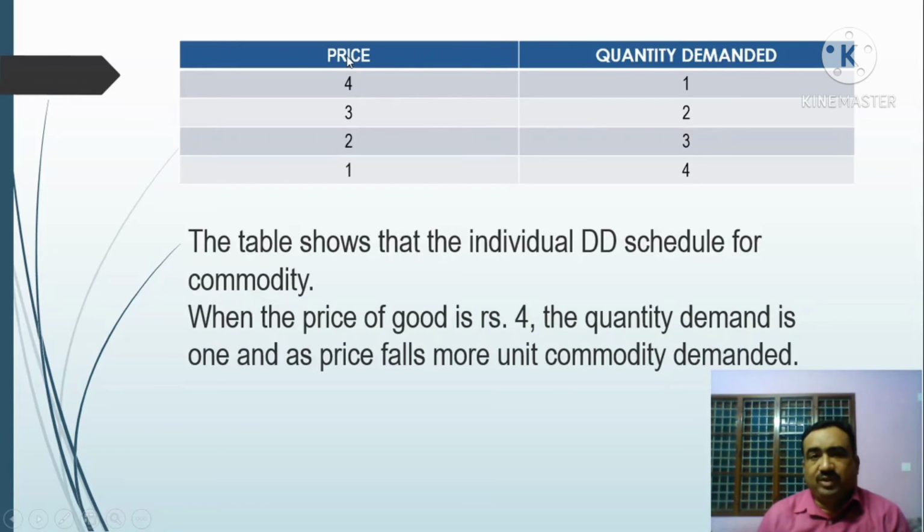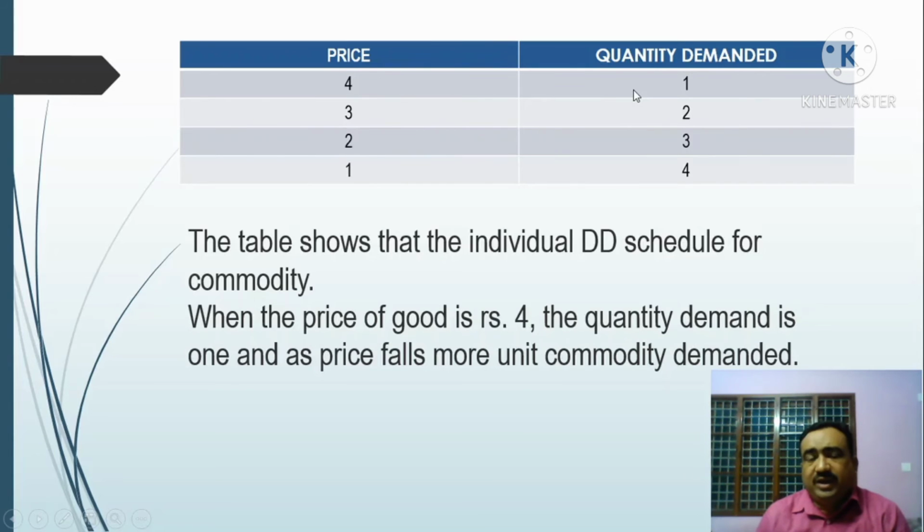On one side we measure price and on the other side we measure quantity demanded. If the price of the commodity is rupees 4, the quantity demanded is 1. When the price decreases from 4 to 3, the quantity demanded increases from 1 to 2. When the price decreases from 3 to 2, the quantity demanded increases from 2 to 3, and when the price decreases from 2 to 1, the quantity demanded increases from 3 to 4. So this is the individual demand curve.